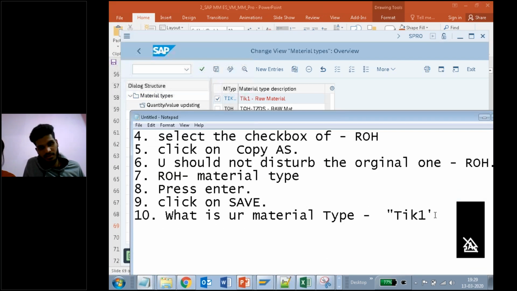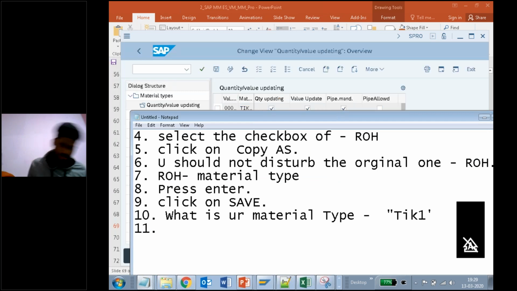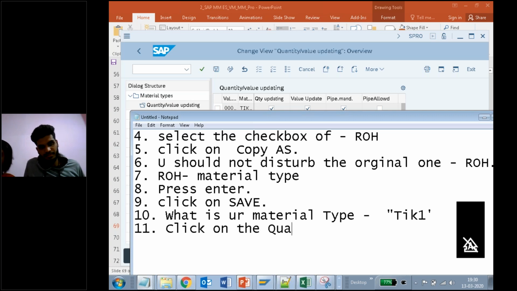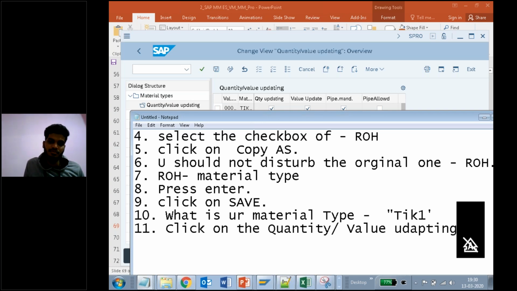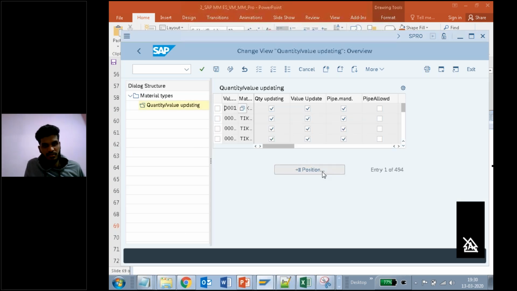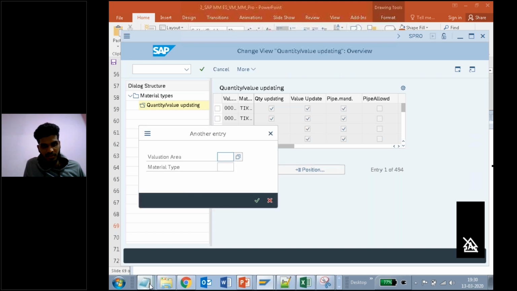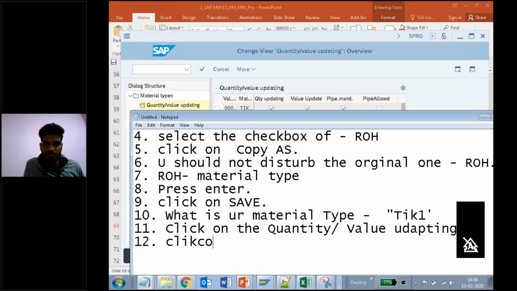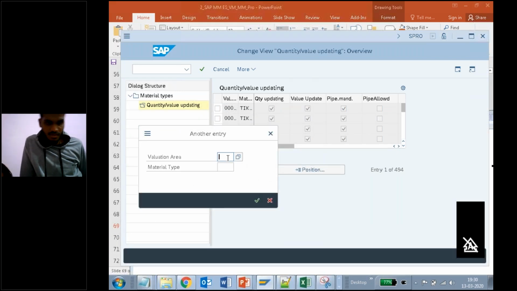Okay, 11th one, click on quantity and value updating. 12th one, once you have clicked on it, click again on a position. You need to click on Position. Okay, 13th one. Now you should provide here the valuation as TIK1.